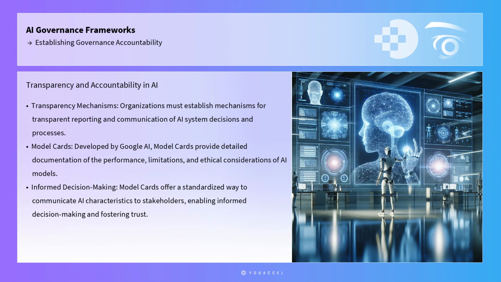Model cards offer a standardized way to communicate the characteristics of AI systems to stakeholders, enabling informed decision-making and fostering trust. By adopting such tools, organizations can ensure that stakeholders, including end users and regulatory bodies, have access to critical information about AI systems, thereby enhancing accountability.